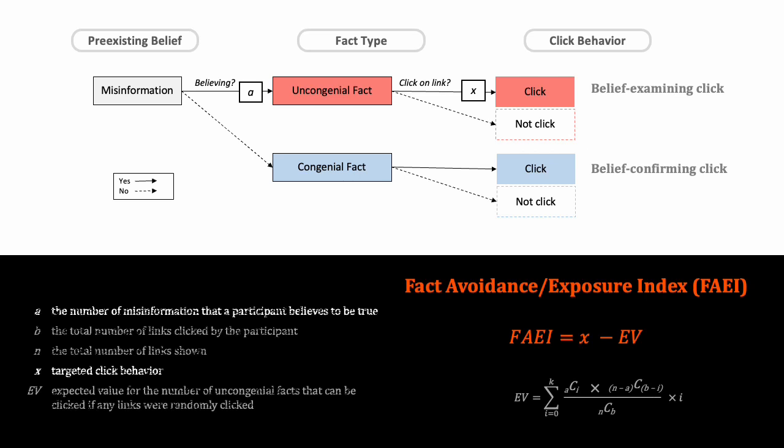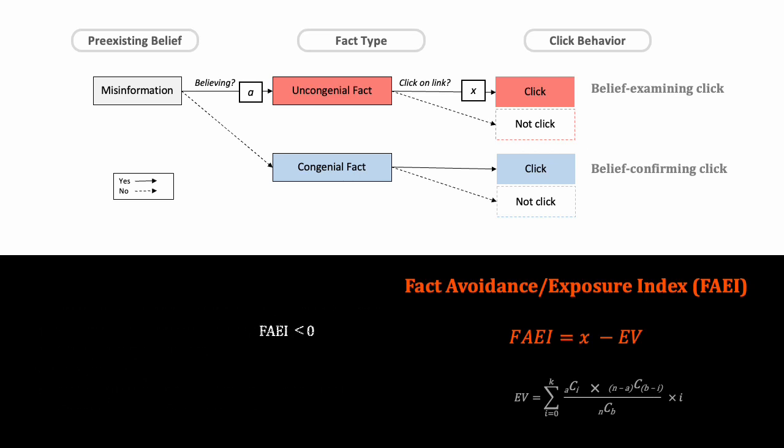The FAEI value becomes negative when a participant is less engaged in checking uncongenial facts than expected. These participants are categorized into the fact avoidance group. On the other hand, the FAEI value becomes positive when a participant is more engaged in checking uncongenial facts than expected. These participants are the fact exposure group.